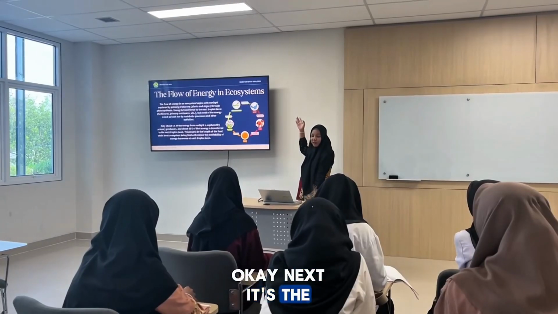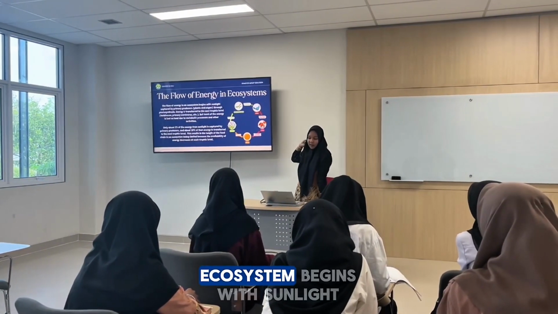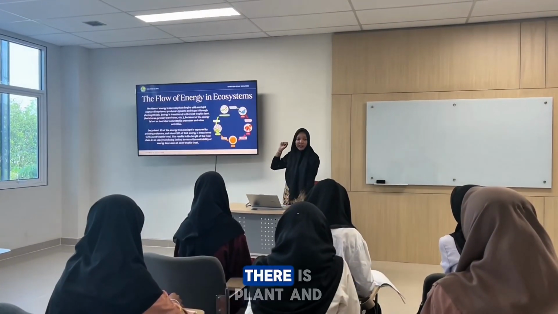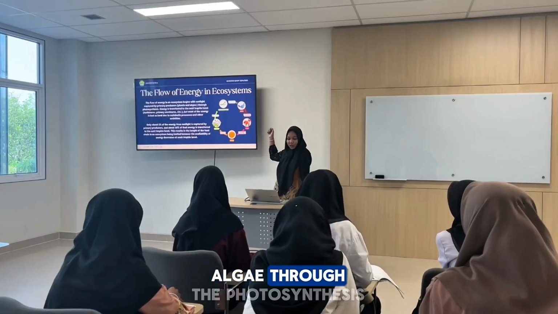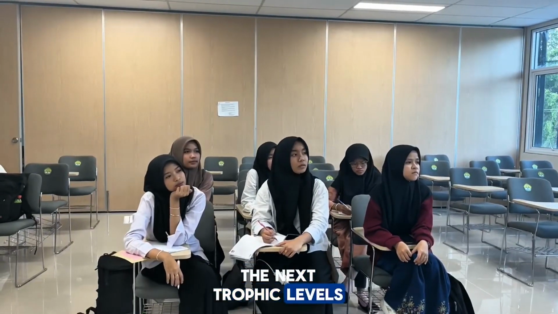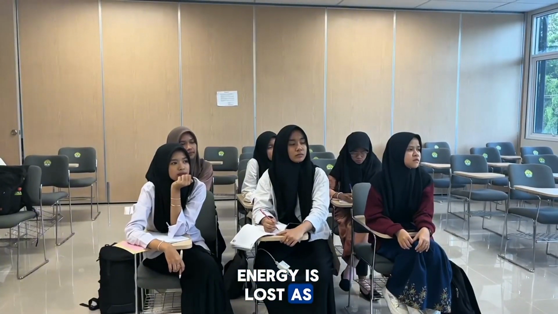Okay, next is the flow of energy in ecosystem. The flow of energy in ecosystem begins with sunlight capture by primary producers, that is plants and algae, through photosynthesis. Energy is transferred to the next trophic levels, like herbivores, primary carnivores, and so on. But most of the energy is lost as heat due to the metabolic process and other activities.